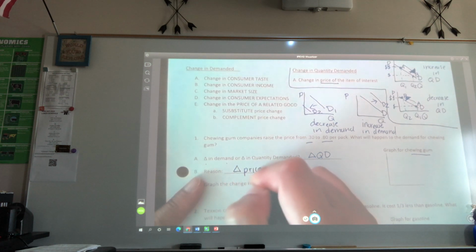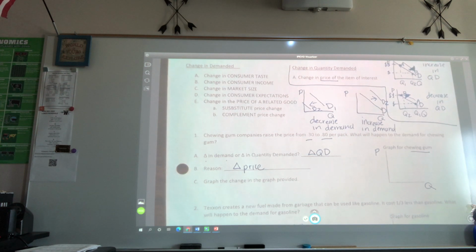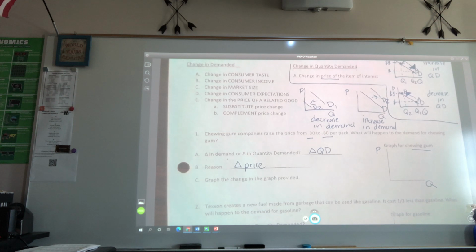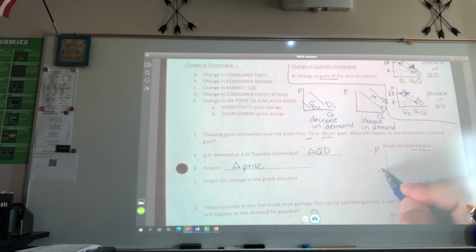Price. So when I come over here and graph it, I need to label this axis what? P, and I need to label this axis. And I'm given 2 data points. What was my first data point? 30 cents. So I need to come and graph that here.